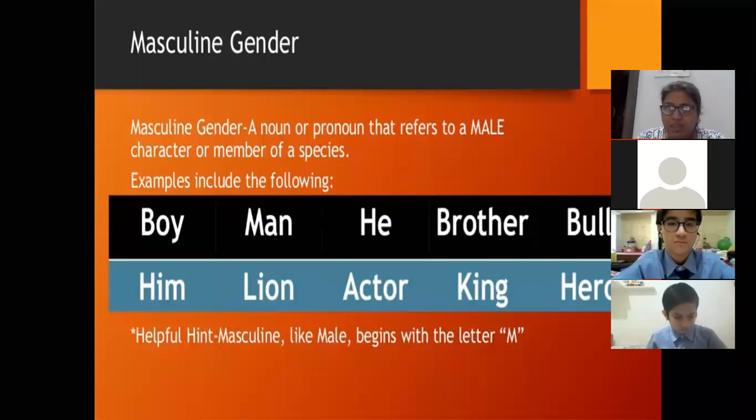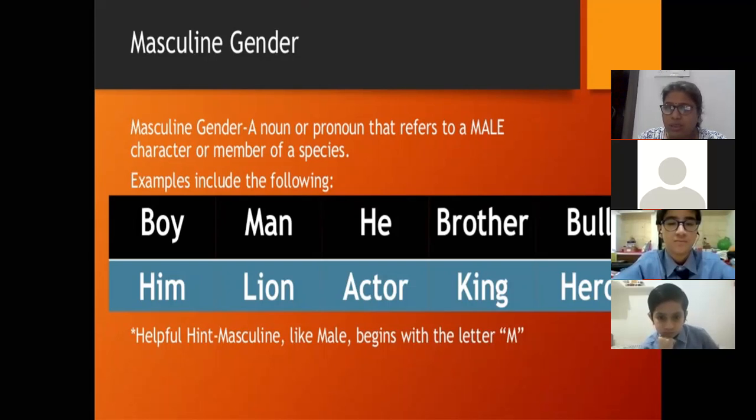So let's define it. What is a masculine gender? A noun or a pronoun that refers to a male character or member of a species. That is your masculine gender. Or we can say that the names of all male persons or animals are said to be of the masculine gender. As examples, you can see boy, man, brother, bull, lion, actor, king, hero.